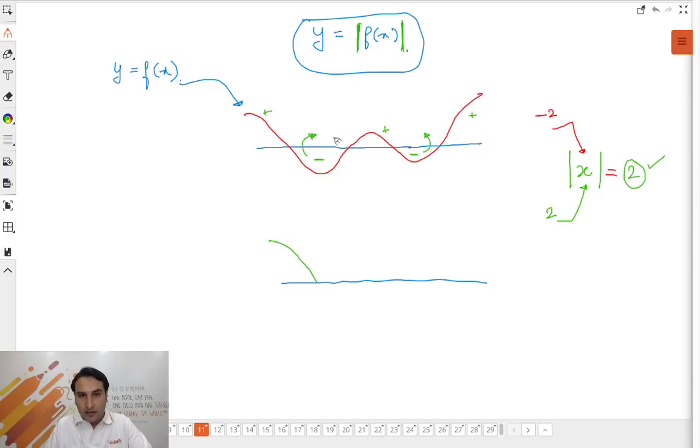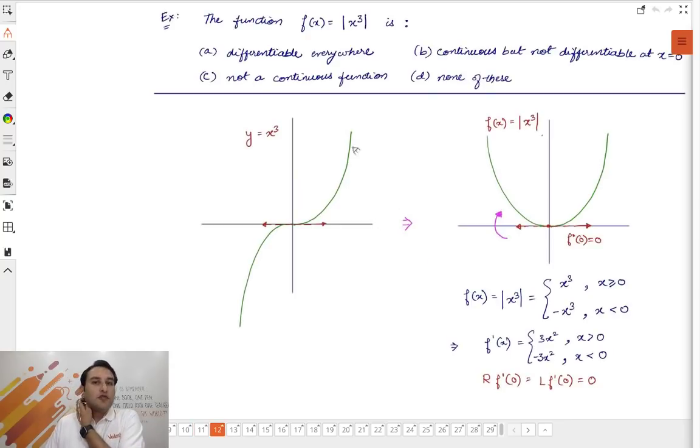The negative portion will jump up because of the Baba. So if this is A, B, C, D, A, B, C, D, now this is the graph of mod of f(x). As simple as that. Okay? Cool? So the concept is, wherever you see mod f(x), the graph of f(x), wherever it is negative, will jump up. Cool? Now let's apply this in this problem and then we will take a tougher problem.